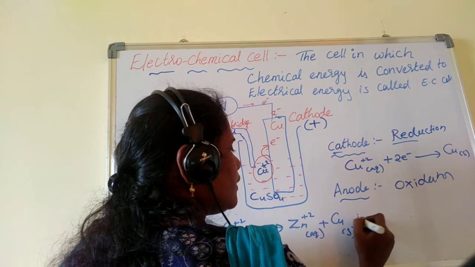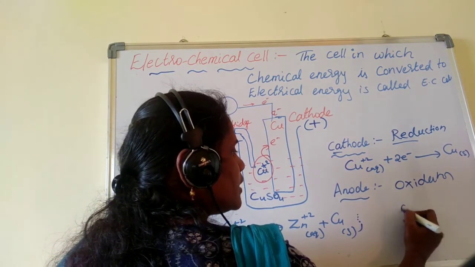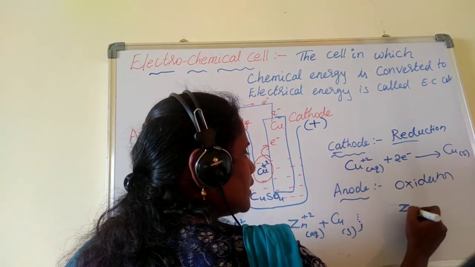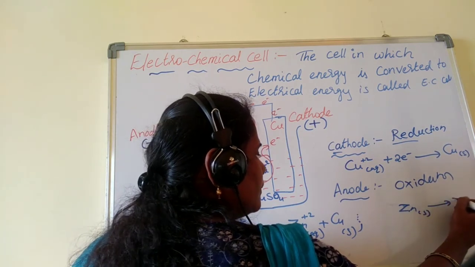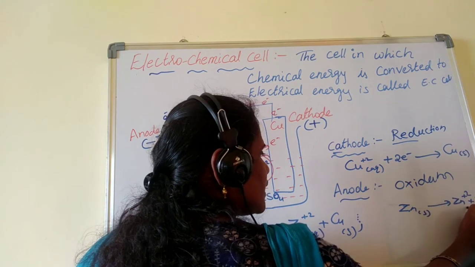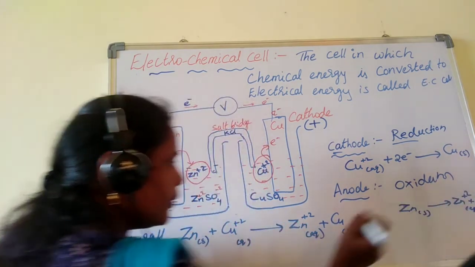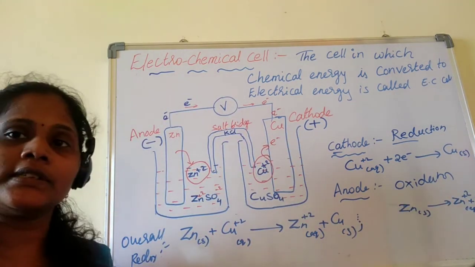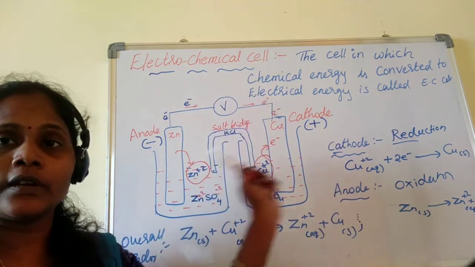Here what is happening? Anode oxidation, right? Zinc is converting into zinc plus 2, and electrons are eliminated, removed. So these are the two reactions. This is the working of the electrochemical cell.